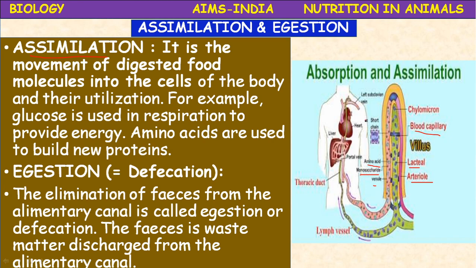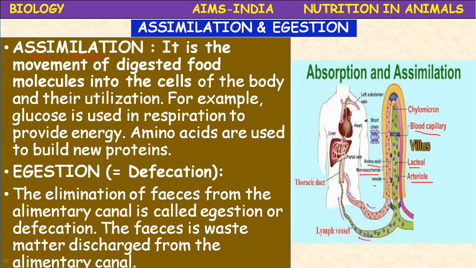After absorption, some of the amino acids are utilized in the production of new proteins. The glucose or monosaccharides are used in the production of energy in the process of respiration. This is the process of assimilation, and egestion is the final process. Undigested food material is eliminated from the body.